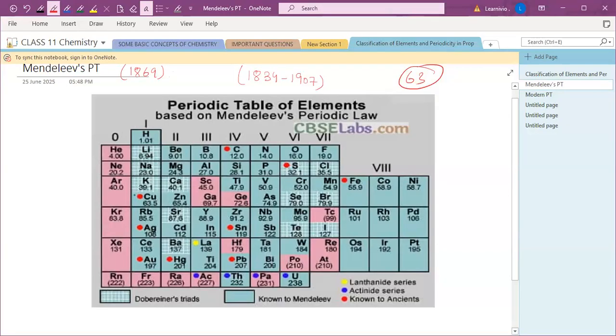And this solid blue line, it was just given by Mendeleev, right? They are known in Mendeleev's periodic table only. Okay, and you can see over here this yellow line, they are the lanthanoid series, means your inner transition metals. Now let's first discuss what transition metals are. We will discuss it later, but let's see.